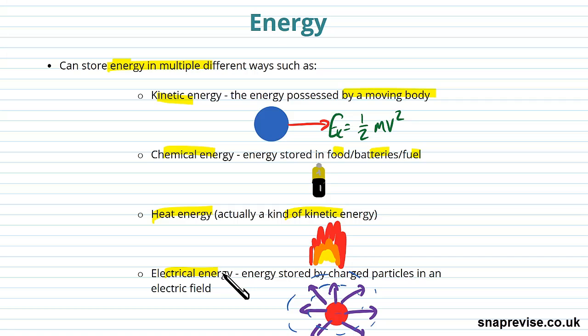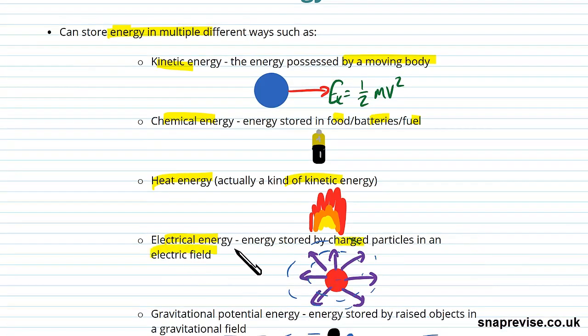There's also electrical energy. That's the energy stored by charged particles in an electric field. So what I've drawn here, we're going to come across that later on in the A2. These blue dotted lines are equipotentials, and this is a positively charged particle. You could think of that like a proton or something. And these blue circles, these rings, are equipotentials. Any particle of the same charge on one of those at that kind of distance will experience the same force and have the same energy stored.